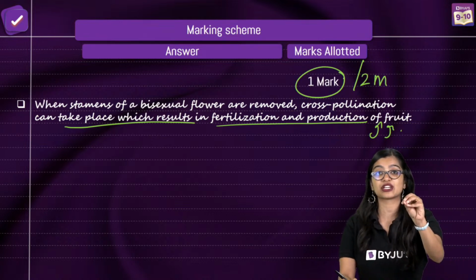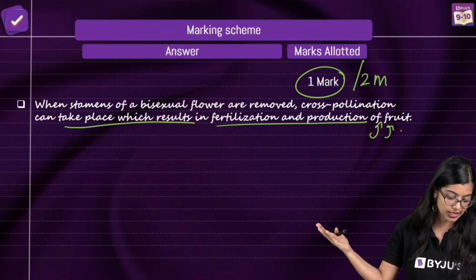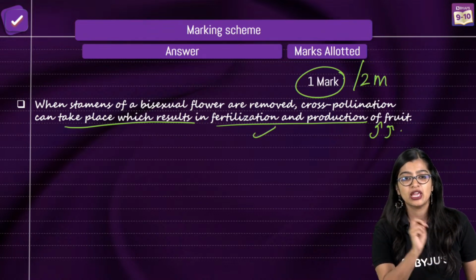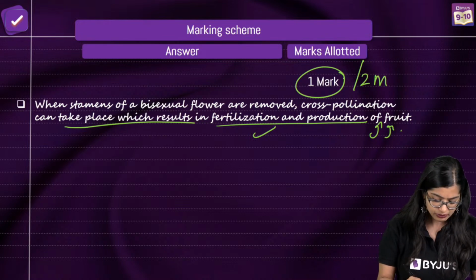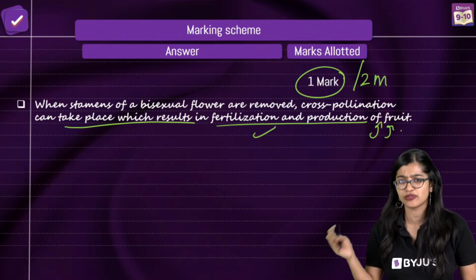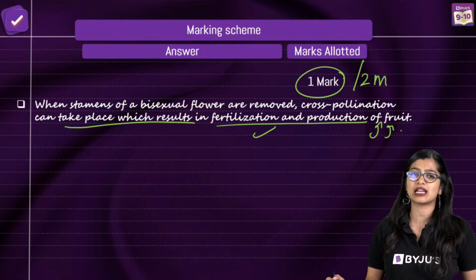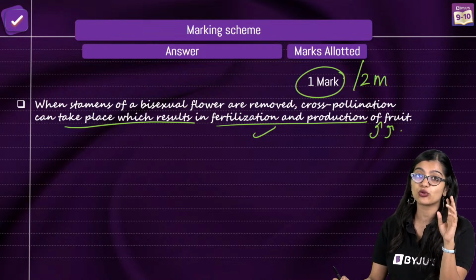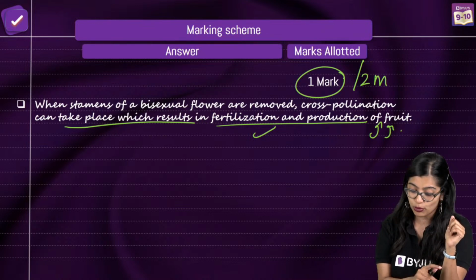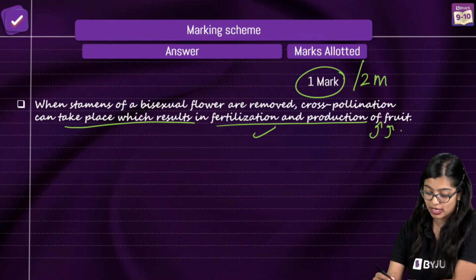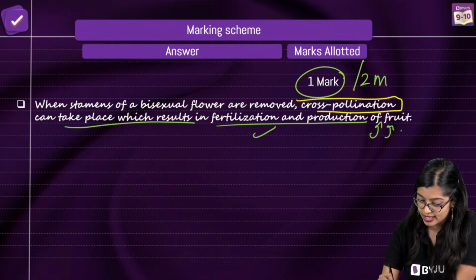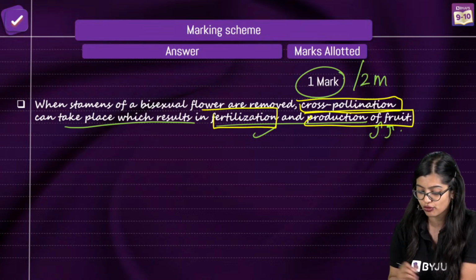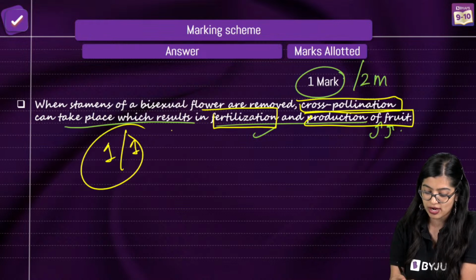That when the stamens of a bisexual flower are removed, cross-pollination will take place, resulting in fertilization and production of fruit. Very simple and easy, right? You can take a screenshot of this slide, or I will definitely be sending it to you on Telegram, and you can take the answers from there as well. But most importantly, the keywords that they will be looking for are cross-pollination and how this will ultimately result in fertilization and production of fruit. If that is the case, you will get 1 out of 1 here.